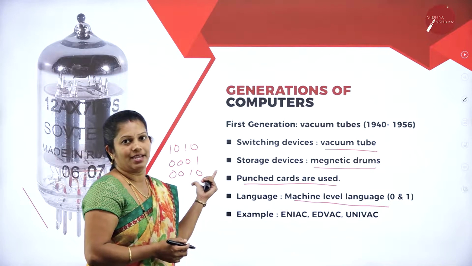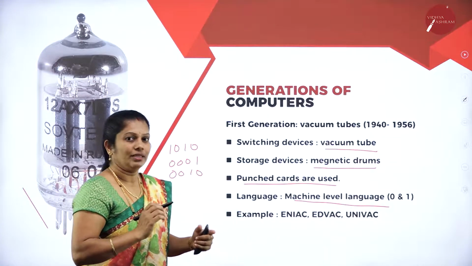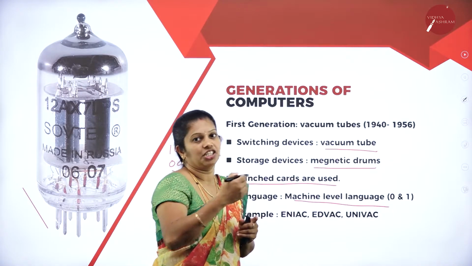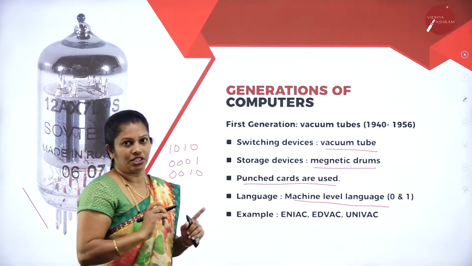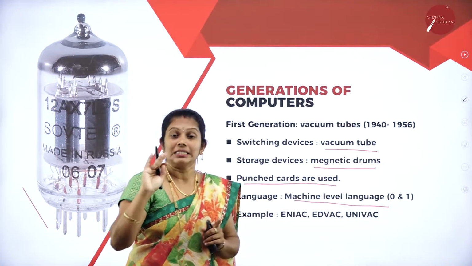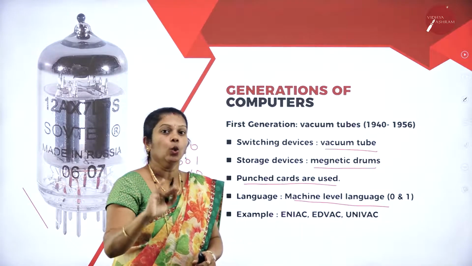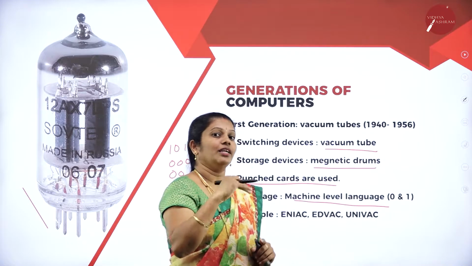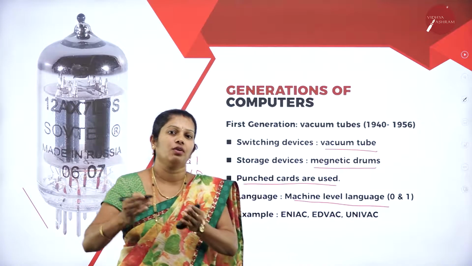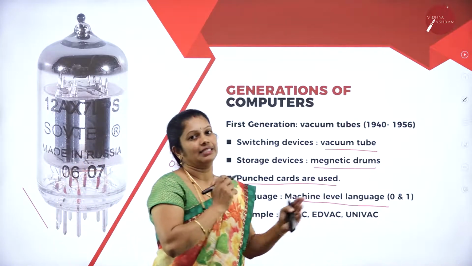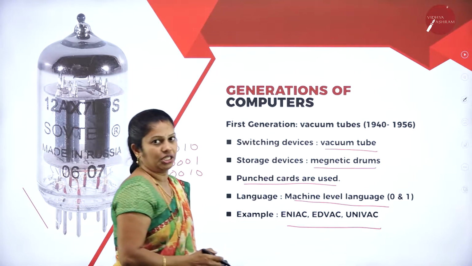Then if I made any mistake, it is very difficult to identify where the mistake was made. And after identifying the mistake, the correction is also very difficult. Okay, these are the major things regarding first generation. The main things are vacuum tubes, magnetic drums, punched cards, and binary languages. With that, power consumption will be more, obviously the heat production is also more, and it is not portable. We cannot shift a first generation computer from one place to another. Examples are ADVAC and UNIVAC, a few examples of first generation computers.